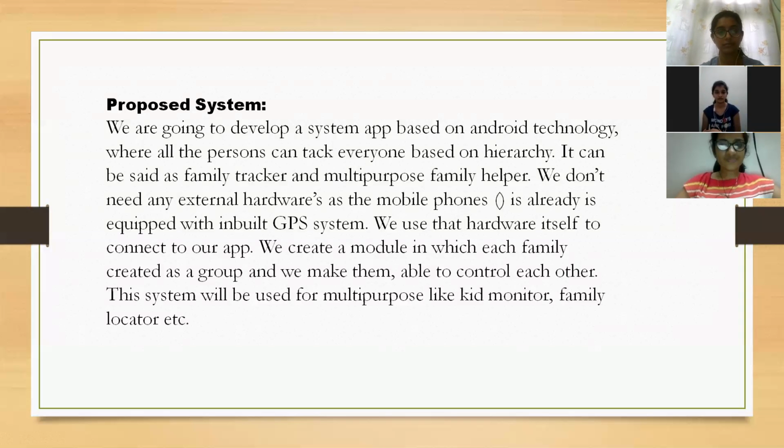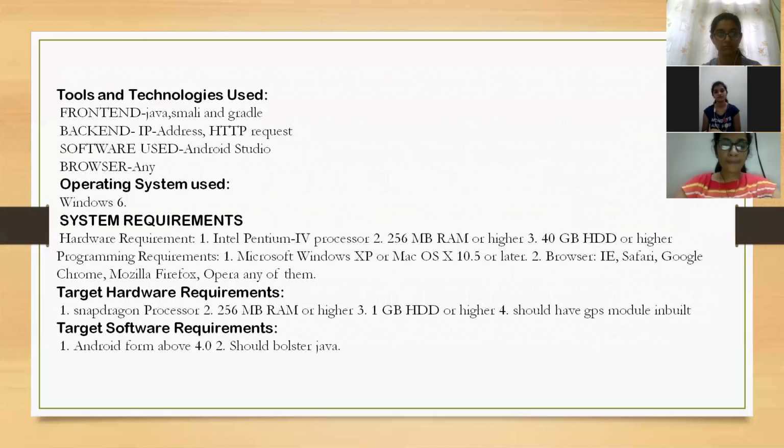Coming to the technologies used, there are four: backend, front-end, software and browser. For front-end, we used Java, Small and Gradle. For backend, we used IP address and HTTP request, and the software used is Android Studio. For browser, we can use any. The operating system used is Windows.